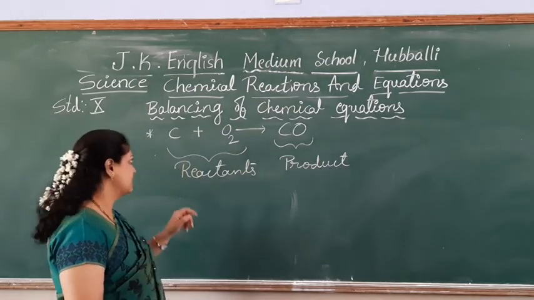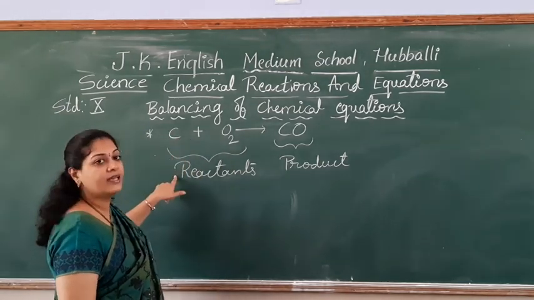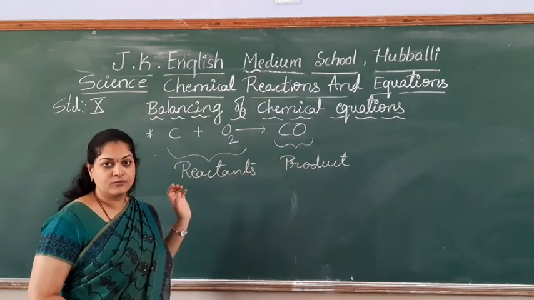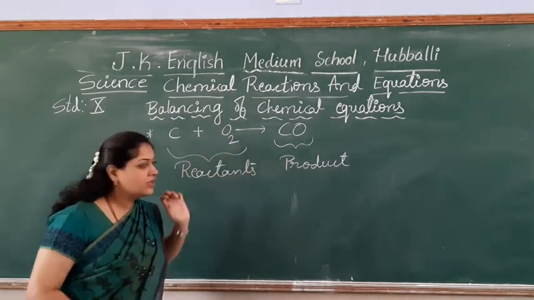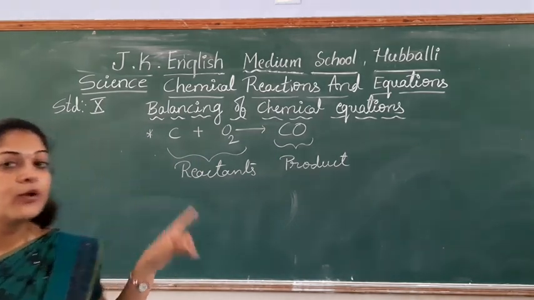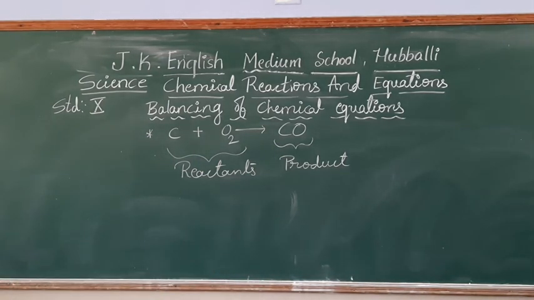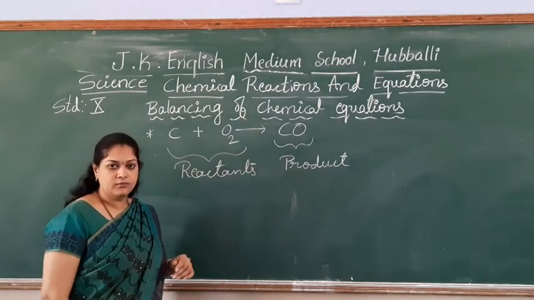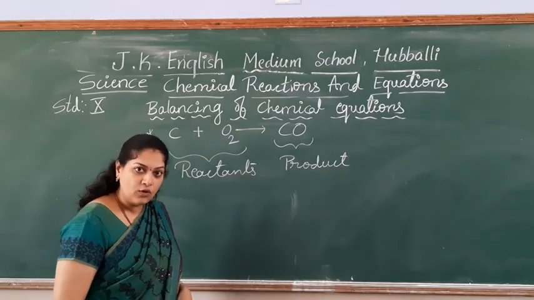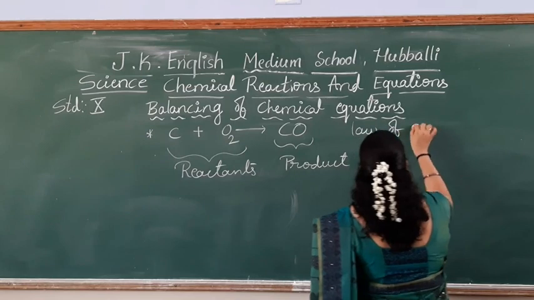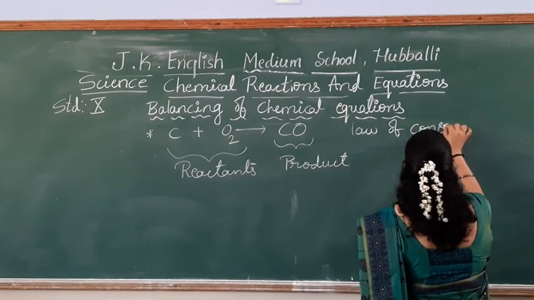See how many carbon are here? Those many carbon should be there in the product side. How many oxygen are there? Those many oxygen should be there in the product side. Okay, so why do we have to make it equal? Because there is one law called the law of conservation of mass.